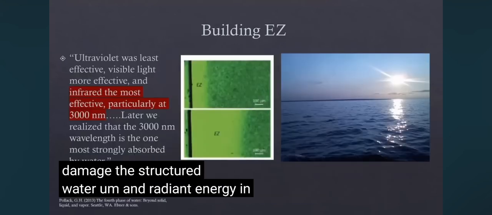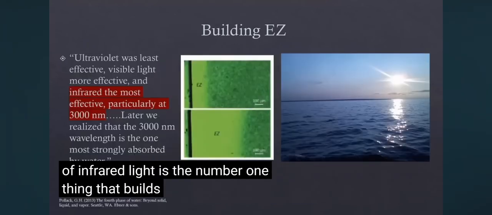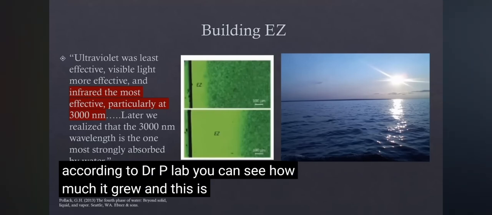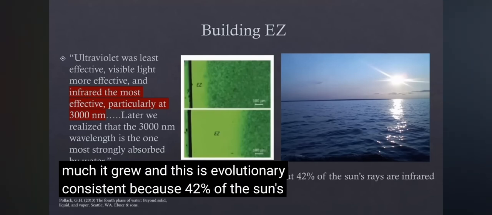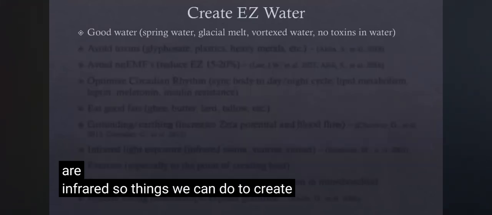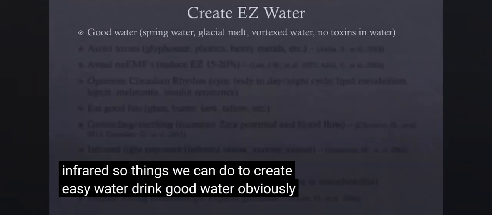And radiant energy in the form of infrared light is the number one thing that builds structured water. According to Dr. Pollack's lab, you can see how much it grew. And this is evolutionarily consistent because 42% of the sun's rays are infrared. So things we can do to create EZ water: drink good water, obviously.